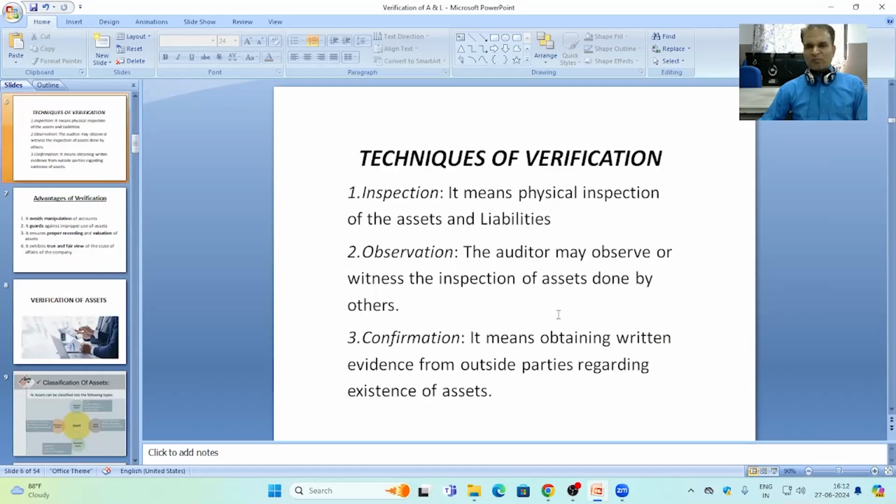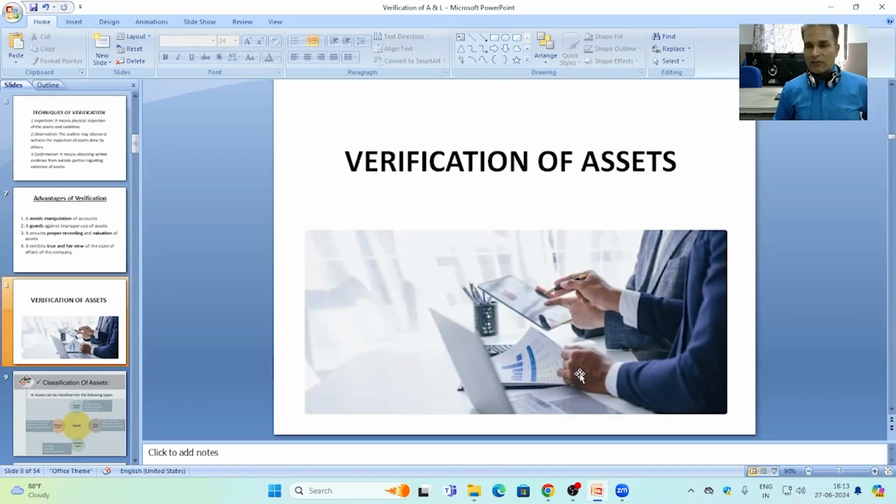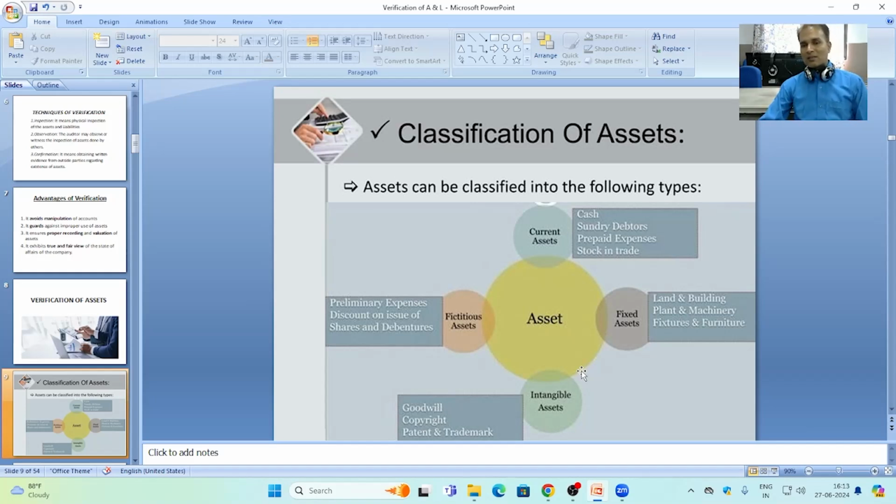After that, we discussed the techniques of verification like inspection, observation and confirmation, and some of the advantages we have discussed in this topic. After that, we started the verification of assets part, and first we discussed the types of assets, because the type of assets matters in the process of verification of assets.